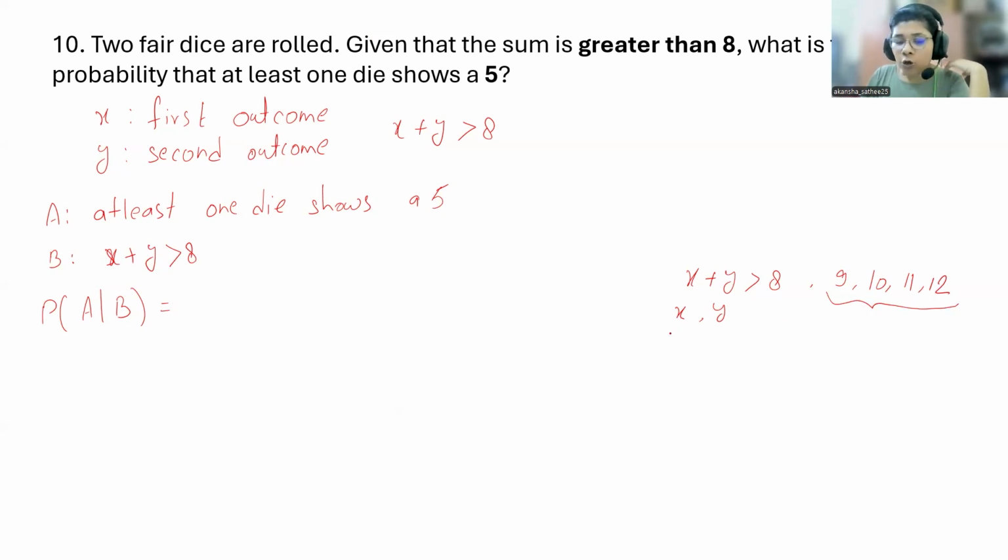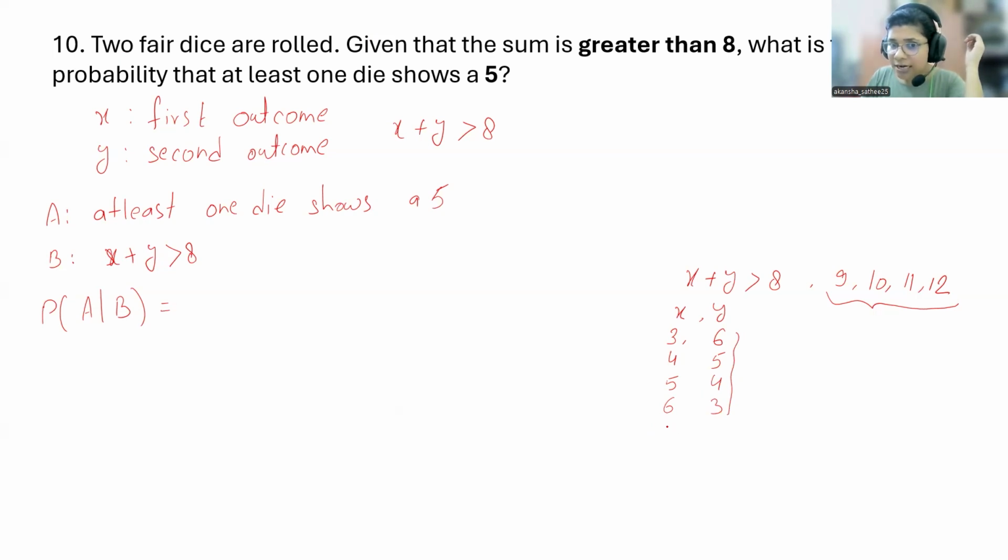For 9, you can have 3 and 6, 4 and 5, 5 and 4, then 6 and 3. These are for 9. Second, 10.